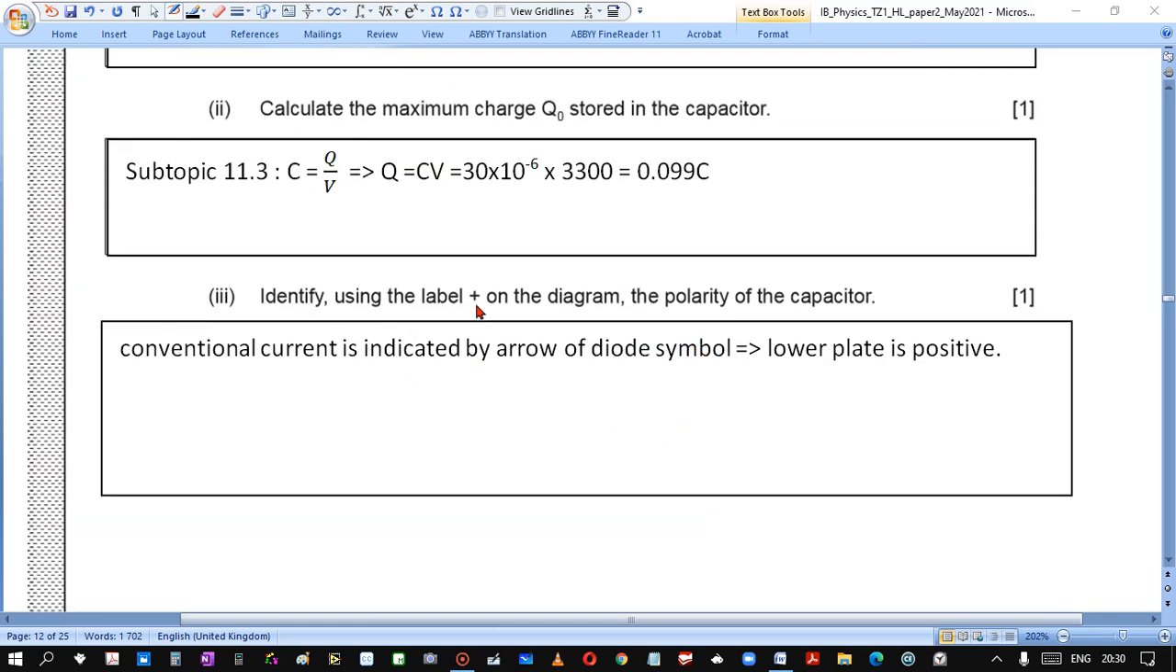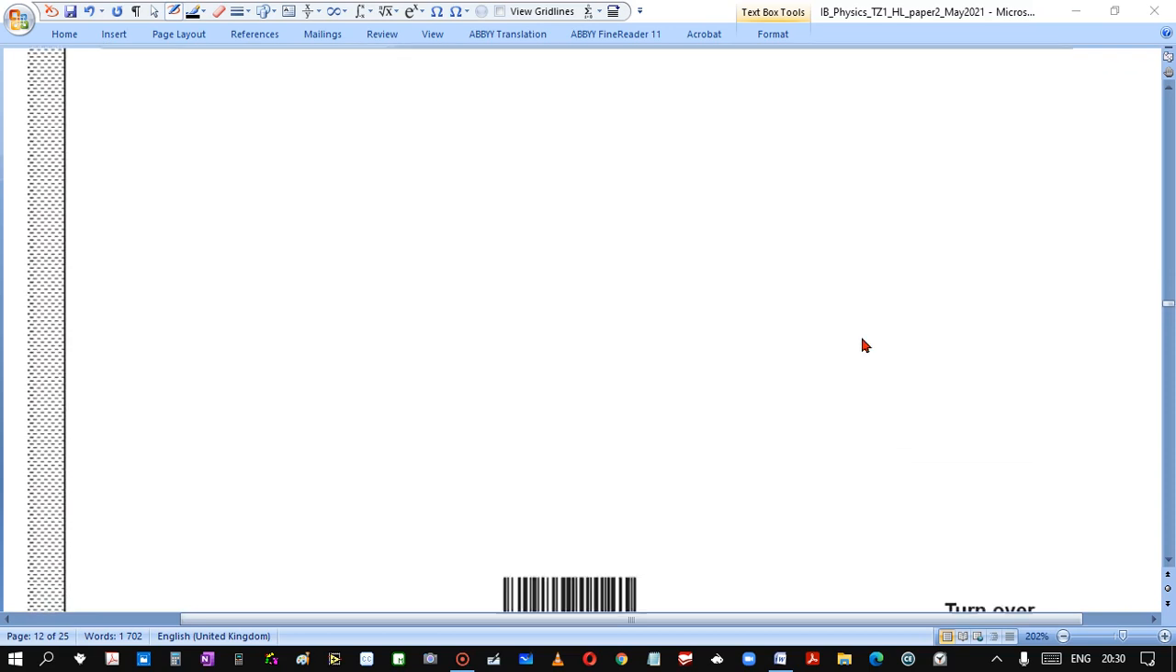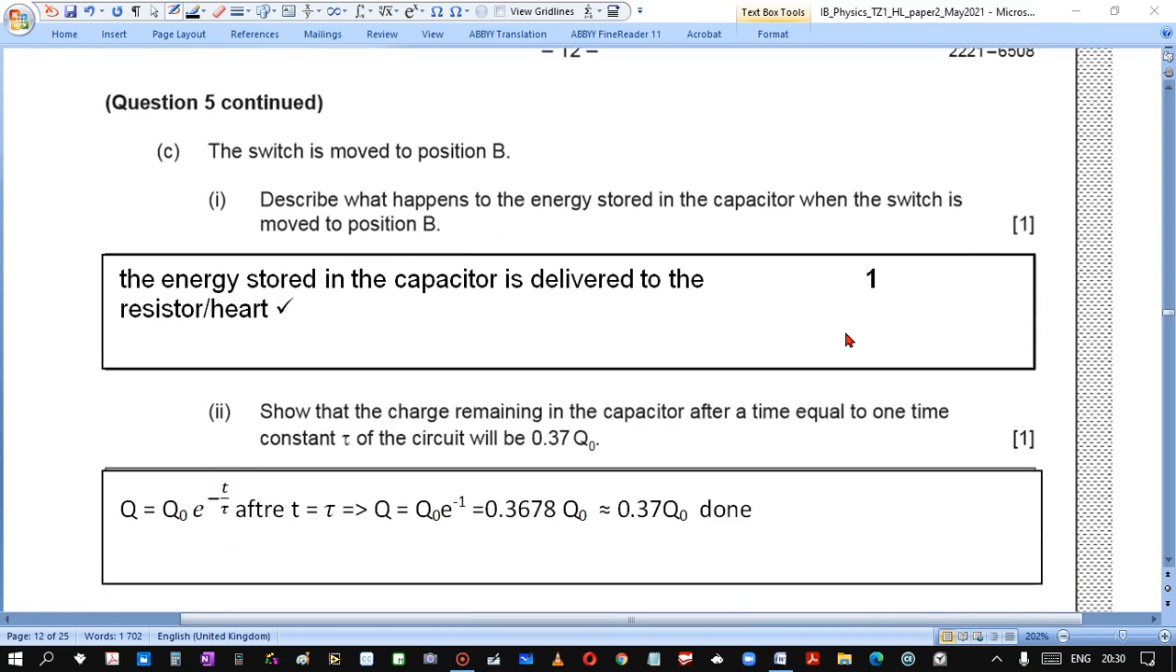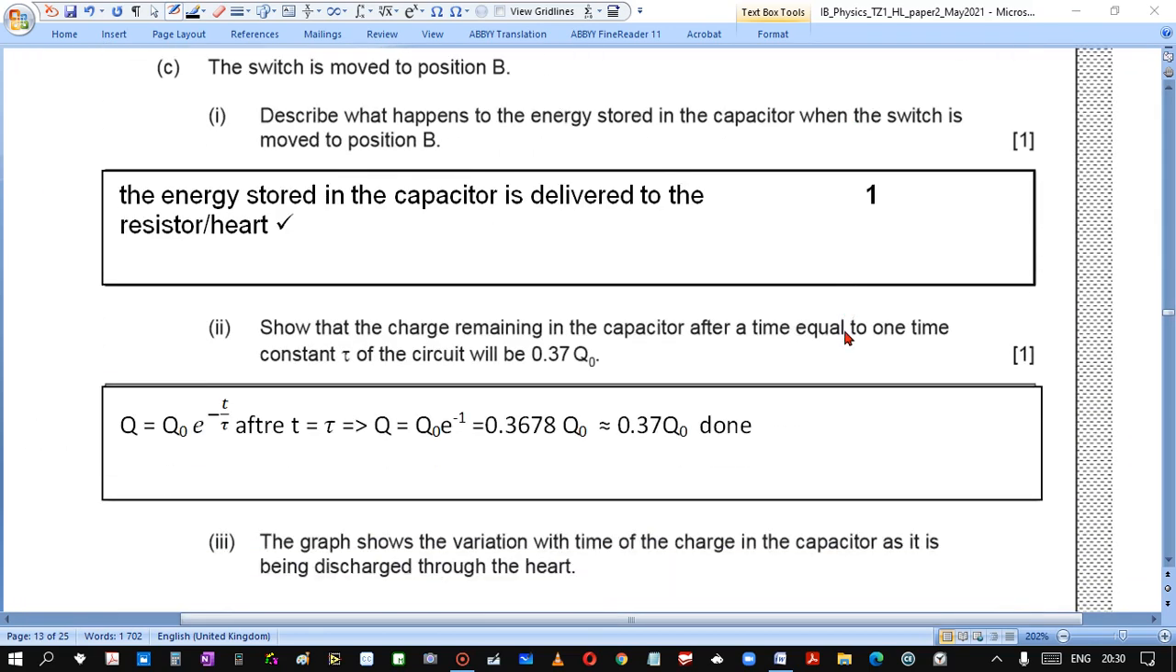Identify, using the label plus on the diagram, the polarity of the capacitor. As I told you, conventional current is indicated by the arrow, so the lower plate is positive. Part C. The switch is moved to position B. Describe what happens to the energy stored in the capacitor when the switch is moved to position B. The energy stored in the capacitor is delivered to the resistor and turns into heat. Actually, the capacitor is discharging, right.